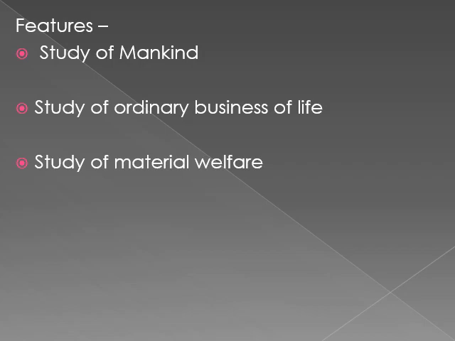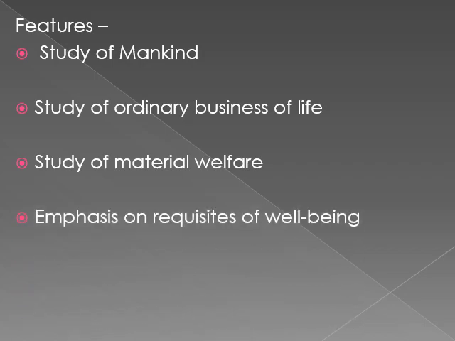Our next feature is emphasis on requisites of well-being. Obviously, material things like food are quite important: food, shelter, clothing, all of these are the three primary things that a human needs. Material needs are very basic needs which must be fulfilled before one can think of other needs.